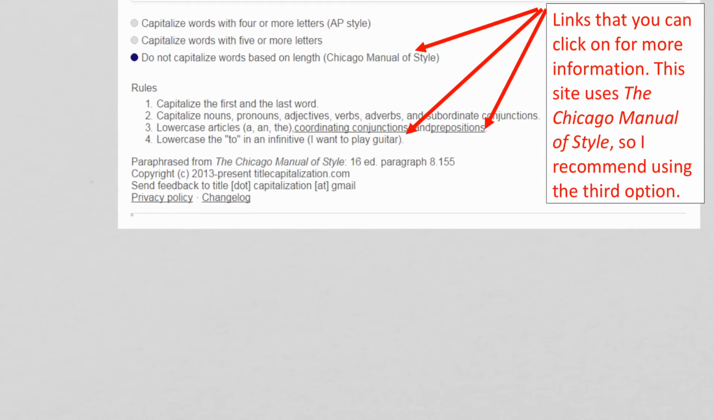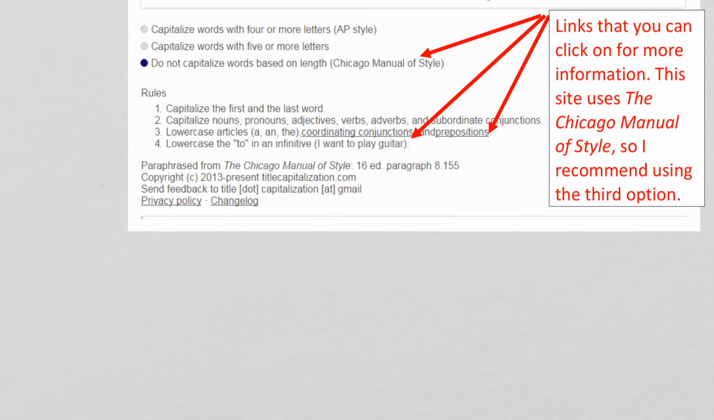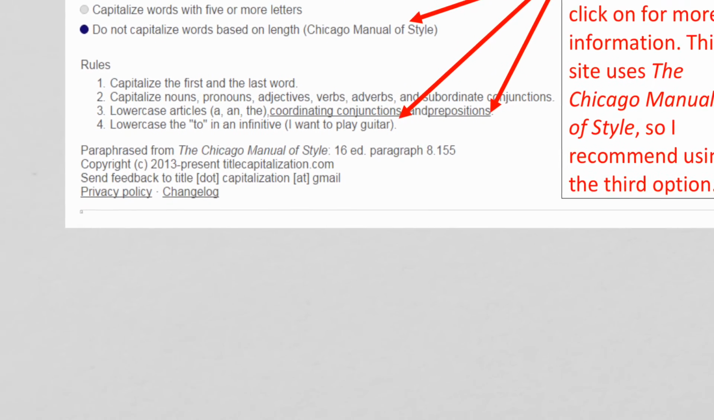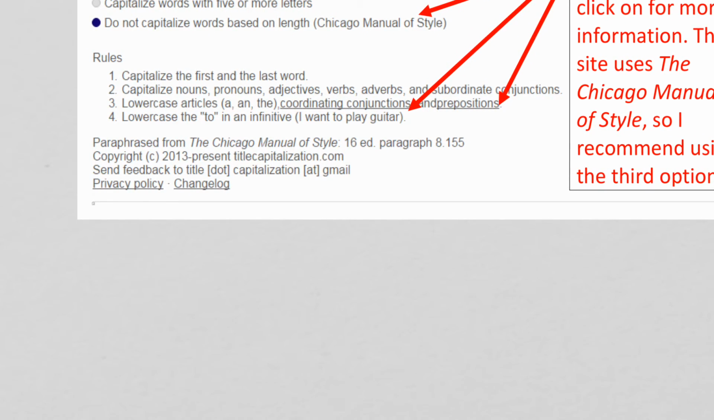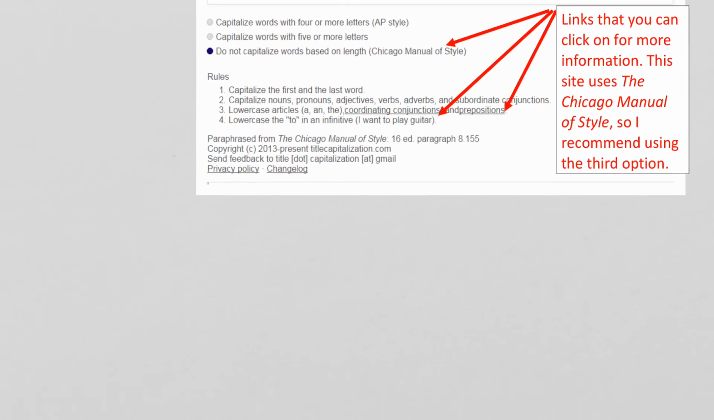Okay, so there's a link that I've already clicked on to see the rules, and I thought I'd include that in these notes so you can see the rules for capitalization. Capitalize the first and the last word. 2, capitalize nouns, pronouns, adjectives, verbs, adverbs, and subordinate conjunctions. Lowercase articles, a, an, the, coordinating conjunctions and prepositions. Lowercase the to in an infinitive. I want to play guitar.